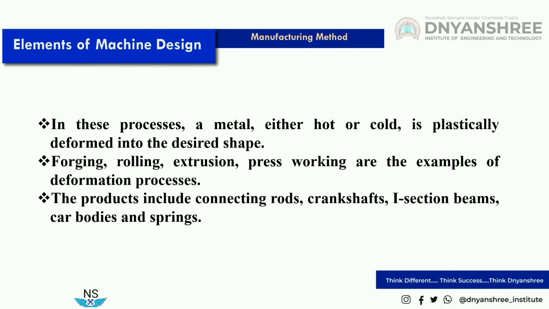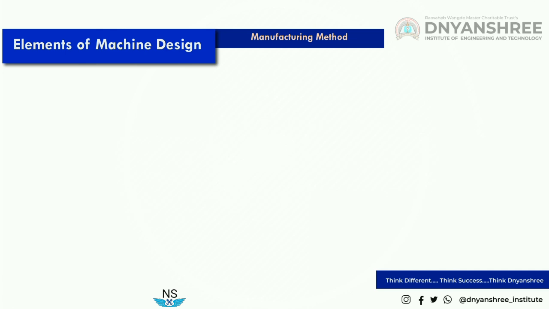The products include connecting rods, crankshafts, I-section beams, car bodies, and springs. These components are made from deformation processes like forging, rolling, extrusion, press working, etc.